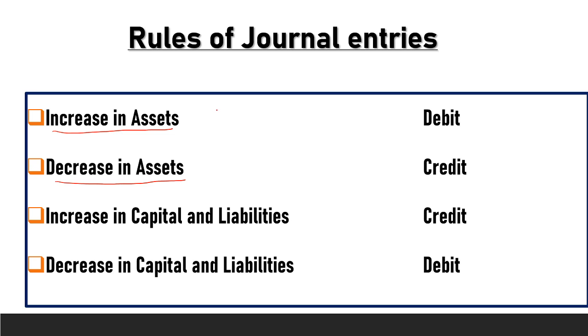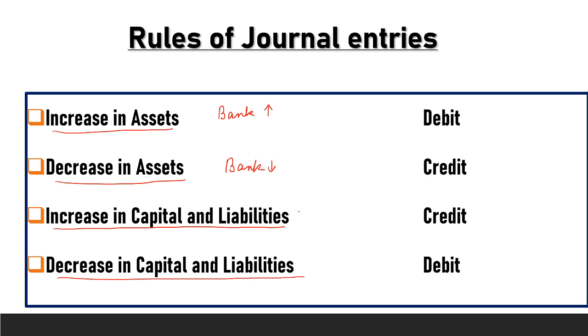When the company receives application money, allotment money and call money, then the company's one asset, that is the bank balance, is increased, so the increase in asset is debited. So here when the company receives money, then the bank account is debited, and when the company gives back the money, then the bank account is credited or the bank balance is reduced. Now our next rule is that increase in capital and liability is credited and decrease in capital and liability is debited.